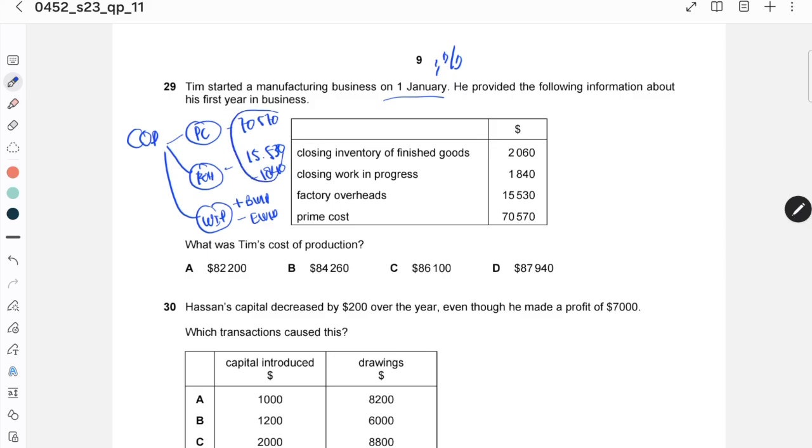Don't forget you minus. And then the result is 84,250. So the answer is number B.